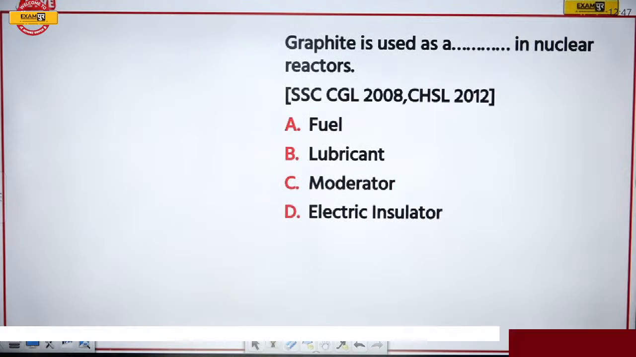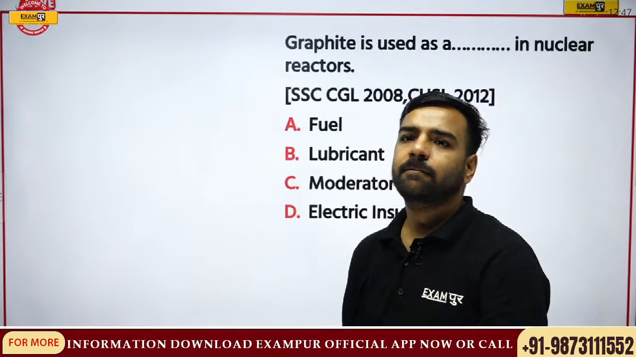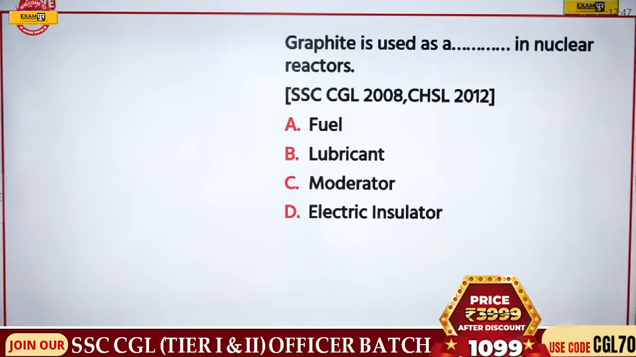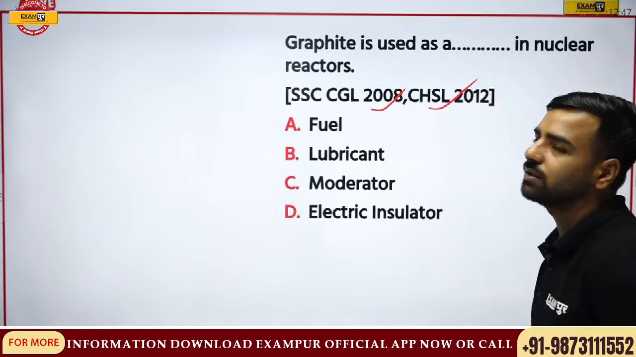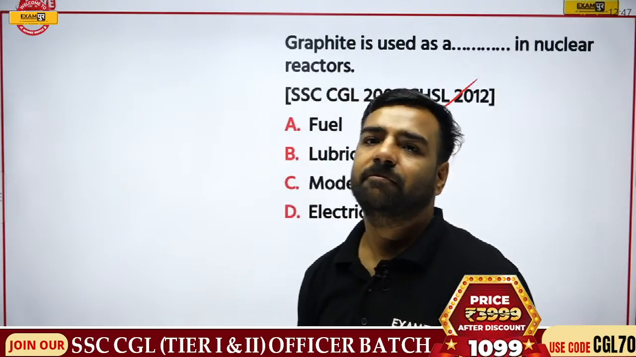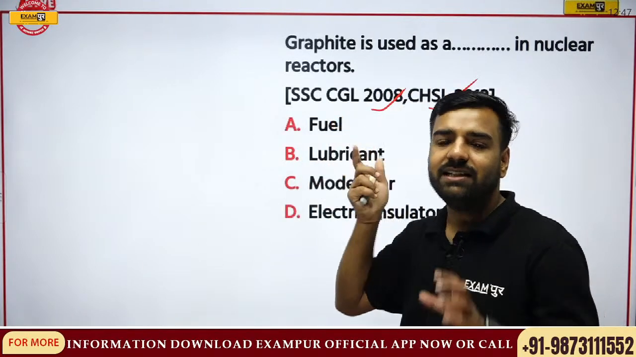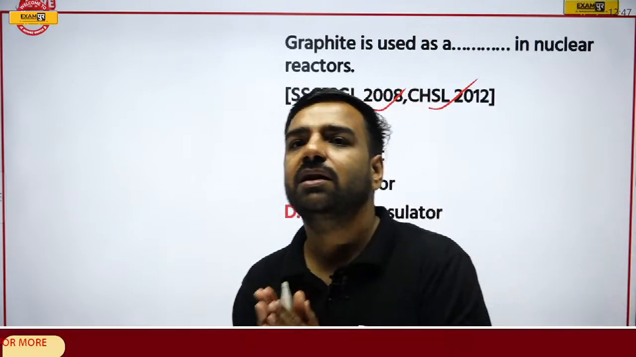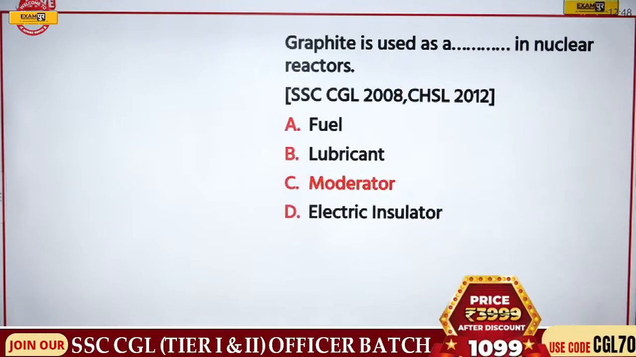Next, graphite is used as a dash in nuclear reactors. What is the use of this graphite? Graphite is used as what? Is it fuel, lubricant, moderator, or electric insulator? Now this is from CGL and CHSL, both CGL 2008 and CHSL 2012. And then we are going to discuss the heavy water. But answer this. All these questions are repeatedly asked. Don't go only with these years. These are only the years which I have actually written on the board. Apart from that, it is asked many times in different examinations. So yes, graphite is used as what? Totally correct. Jagdishan, you are absolutely correct. The correct answer is going to be moderator.